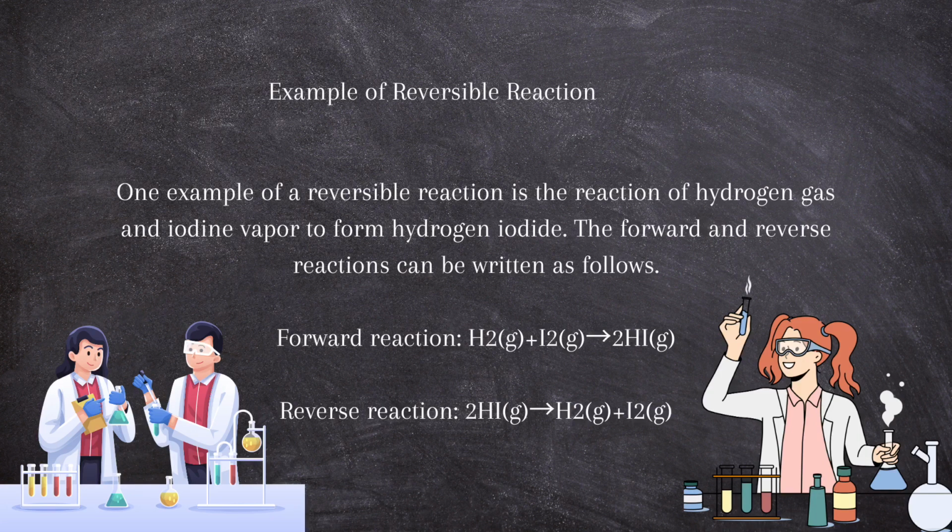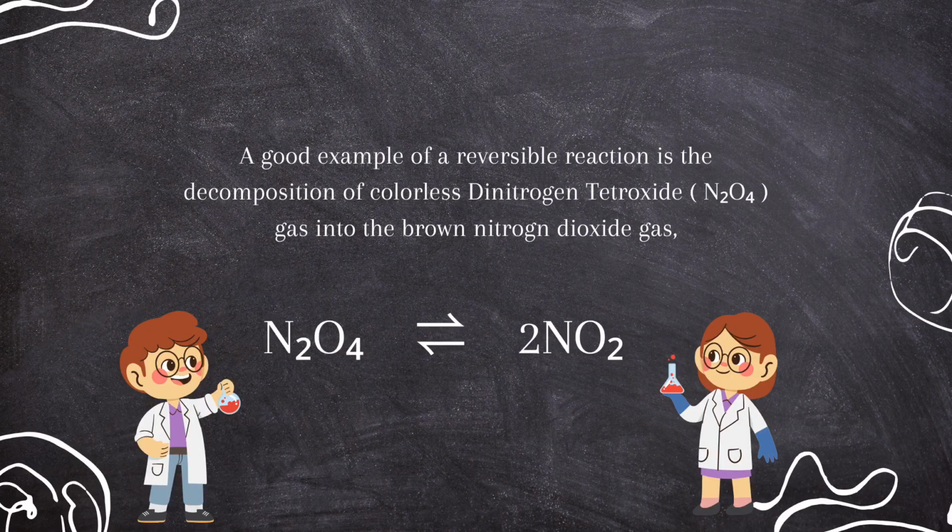Example of a reversible reaction. One example of a reversible reaction is the reaction of hydrogen gas and iodine vapor to form hydrogen iodide. The forward and reverse reactions can be written as follows. As we can observe, the forward reaction is a balanced equation. And then the reverse reaction is still balanced, but the products and reactants are reversed. That is an example of a reverse reaction. A good example of a reversible reaction is the decomposition of colorless dinitrogen tetroxide gas into brown nitrogen dioxide gas. We can illustrate that the balanced equation is just a reversible reaction.